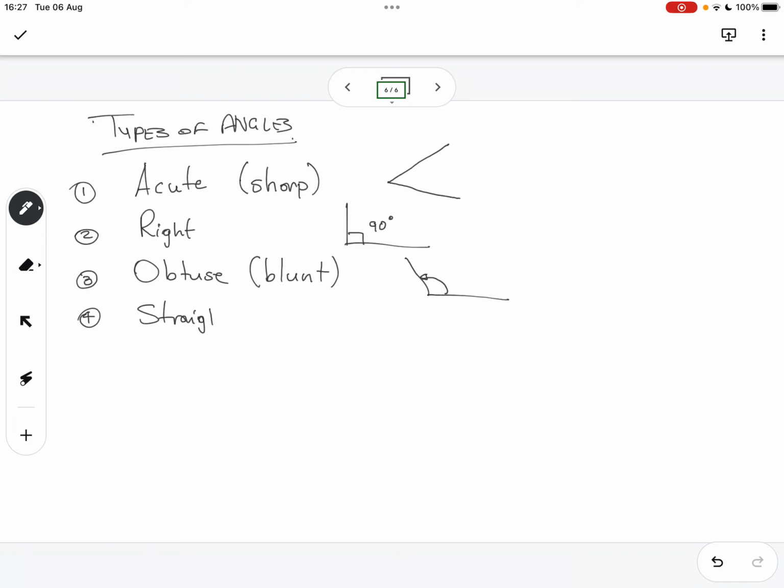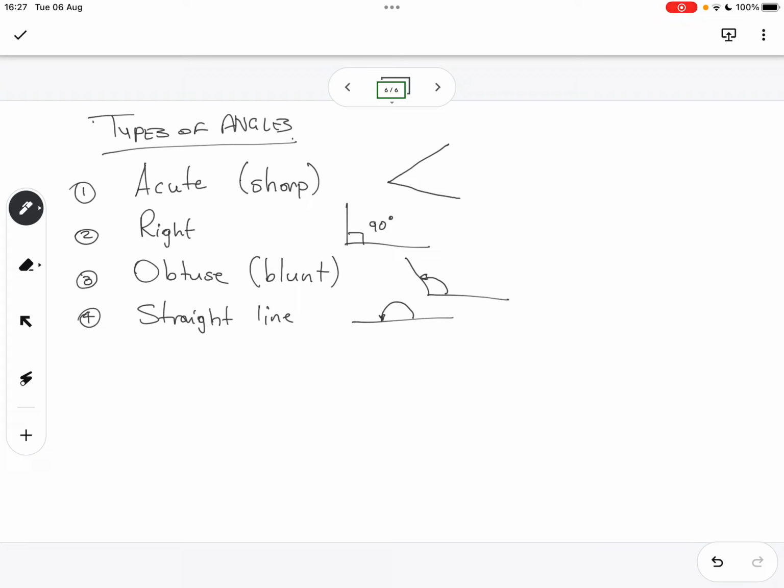Fourth type of angle, straight line, yeah? A straight line is half a circle, if you think about it. So straight line, 180 degrees. So that's literally that revolution, but divided by half. Or rather, divided by 2 or times a half. Yeah. Then what other angles do we have?